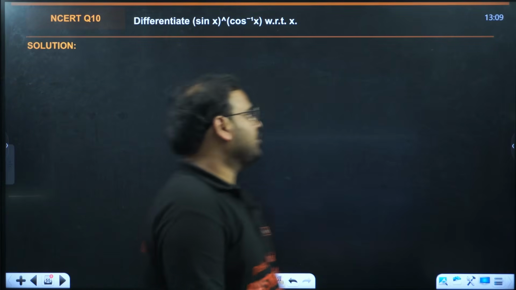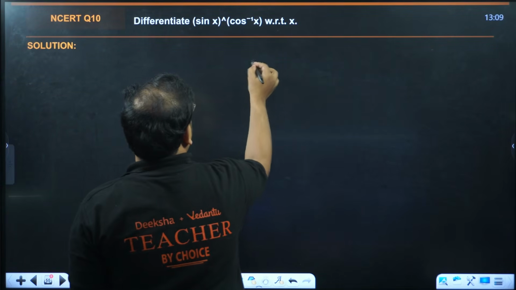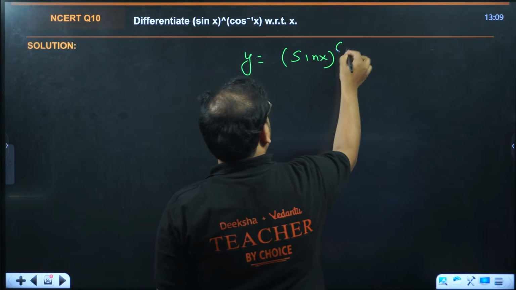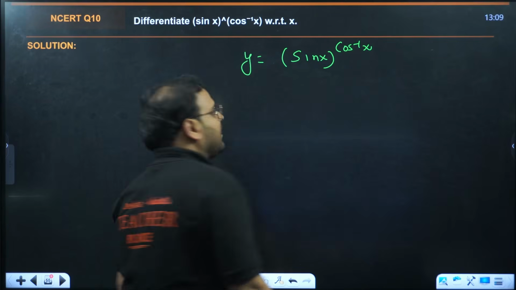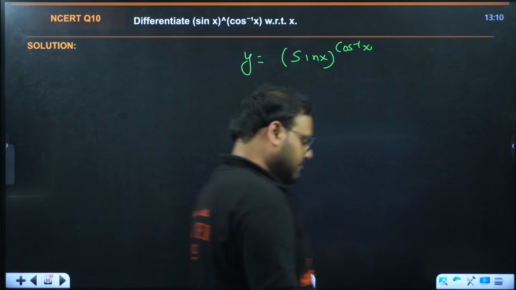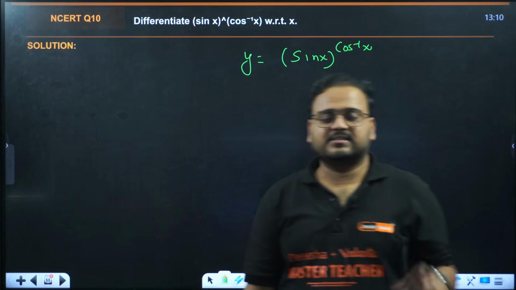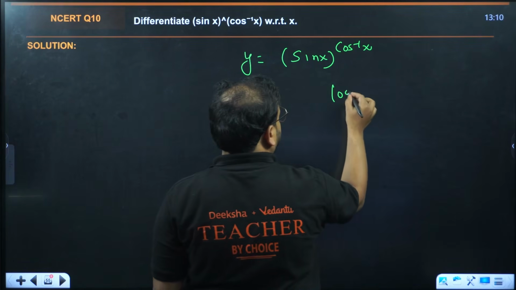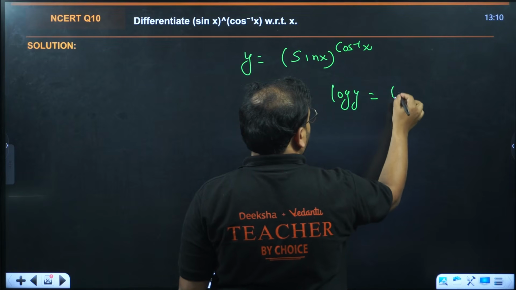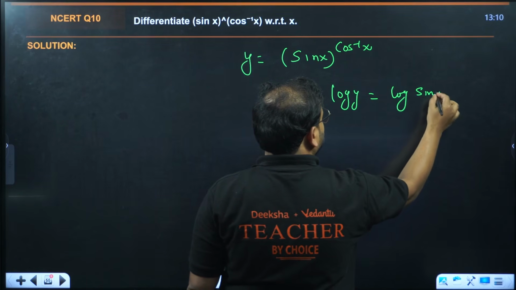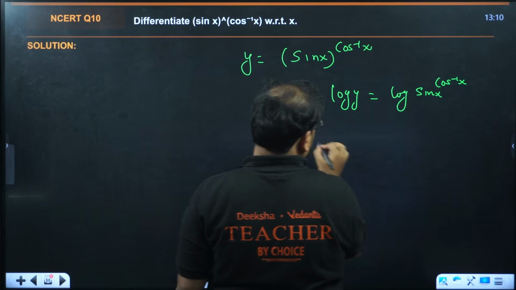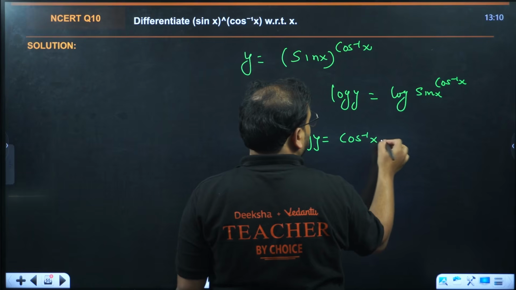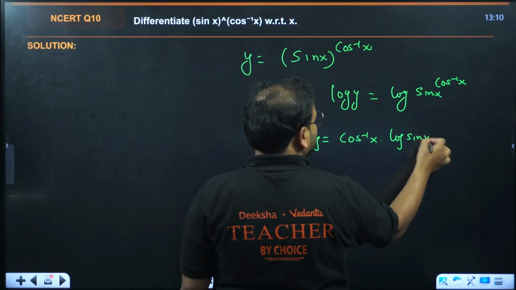The last question in differentiation. If you have y equal to sin x power cos inverse of x given, how do you solve it? Which form does this resemble? This resembles the form of logarithmic differentiation. Take log y equals log of sin x power cos inverse of x. So log y is equal to cos inverse of x into log sin x.